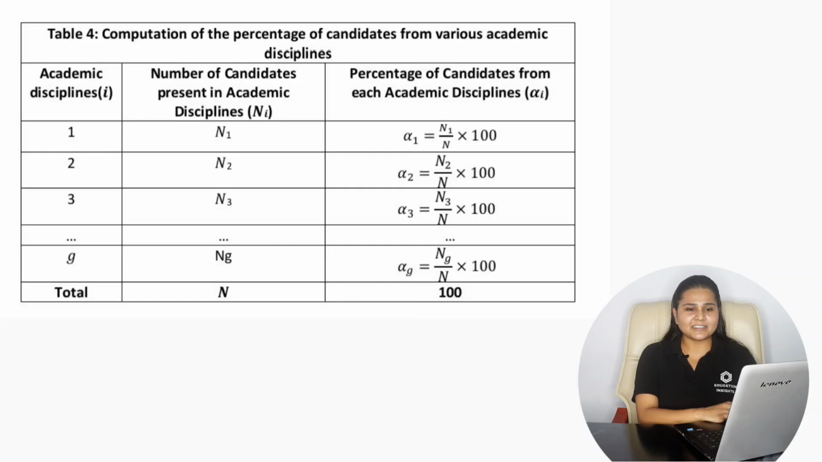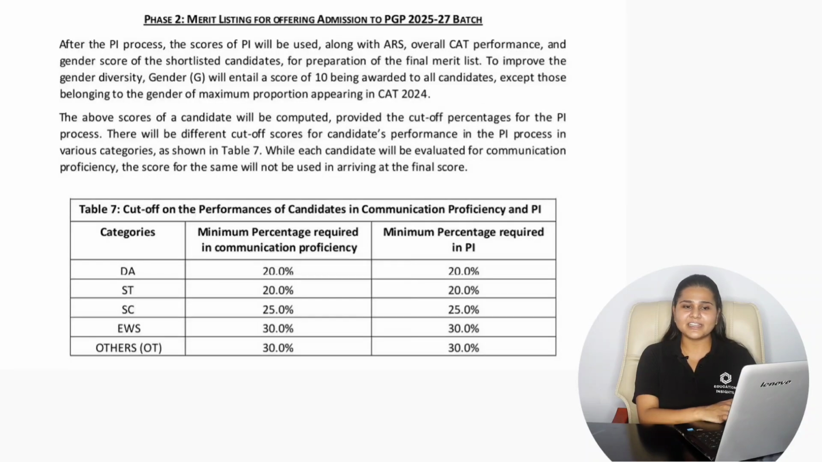Here, if we consider the final selection criteria with the Indian Institute of Management Shillong after your personal interview round, there is a minimum percentage required in communication proficiency and a minimum percentage required in the personal interview according to the category. For the DA category and the ST category, it is 20%. For the SC category, it is 25%, and for EWS and other category, it is 30%. The candidates who meet this eligibility criteria are the only ones considered for the final selection list.